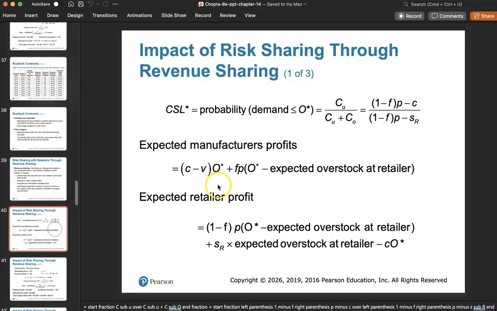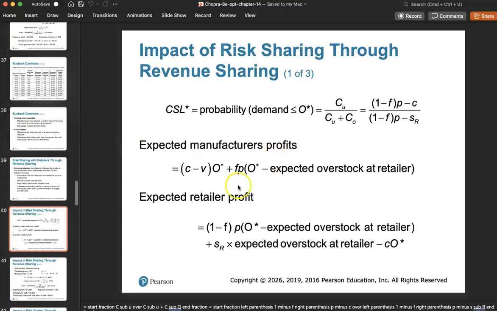In a revenue sharing contract, let's say that F represents the fraction of revenue that is shared with the manufacturer. So the retailer retains 1 minus F. If F is 40%, the retailer will retain 60% of the profit. So 60% of the sales price is what is retained by the retailer, and the 40% is sent to the manufacturer. So when calculating the cycle service level, you only keep the 60% part and not the 40% part.